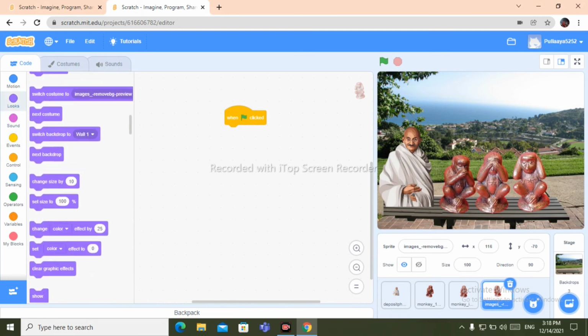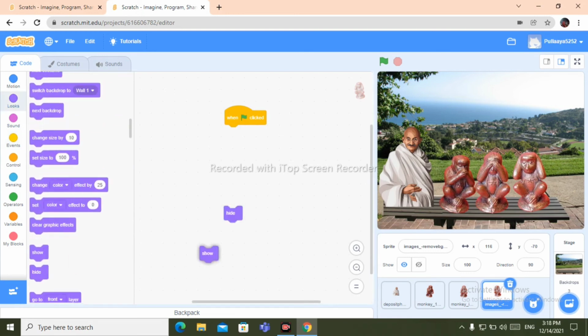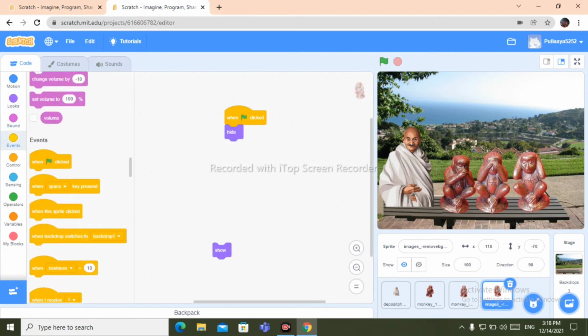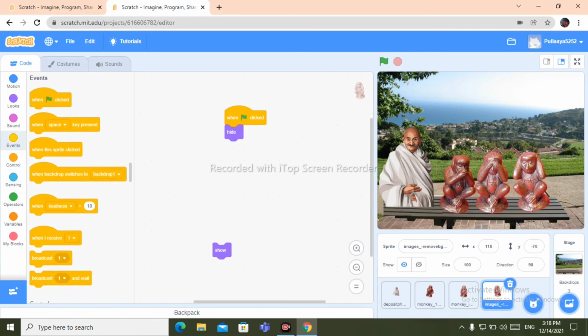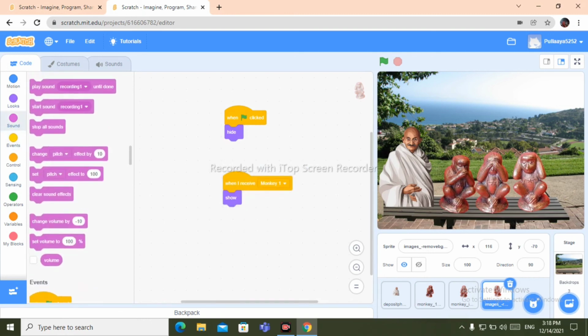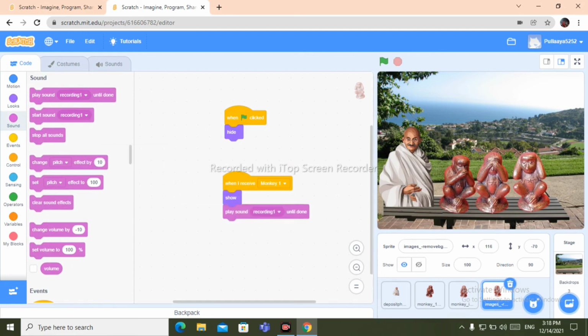Go to looks, take hide and show block. Then put it here. Now go to events and when I receive monkey 1, then show and play recording 1.